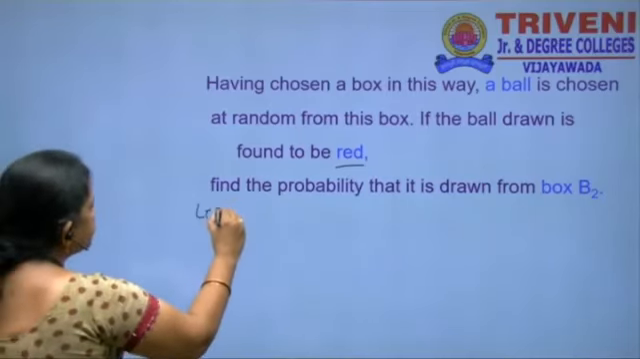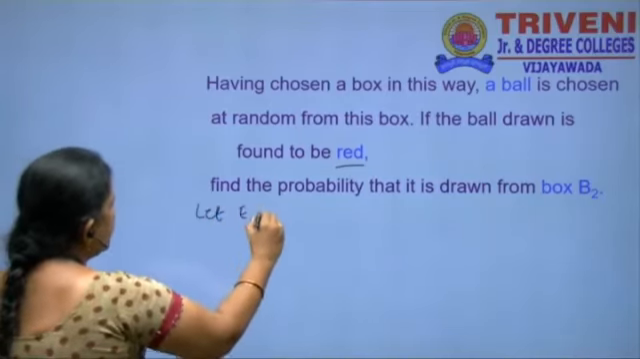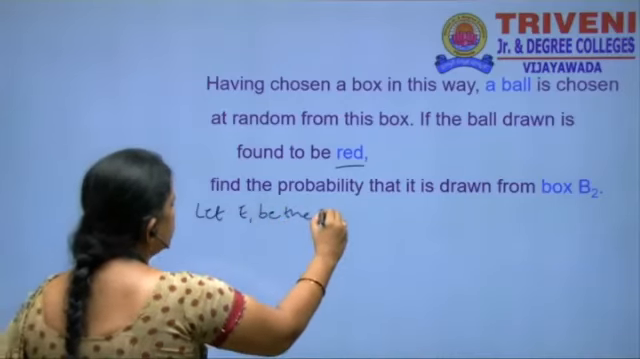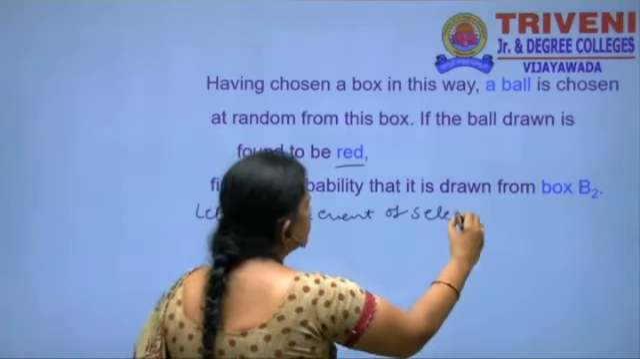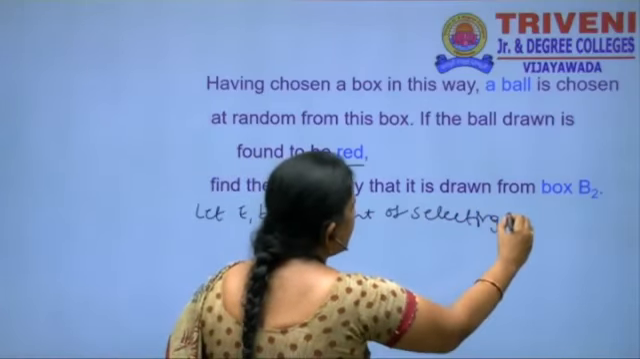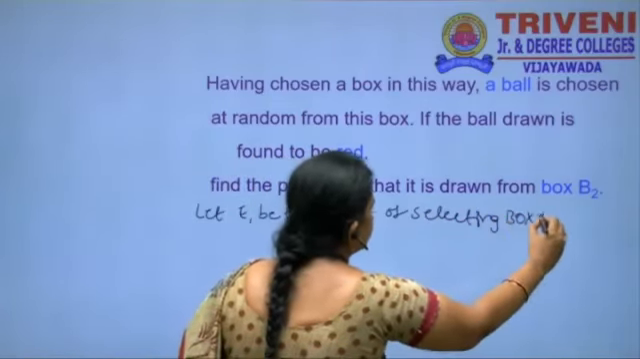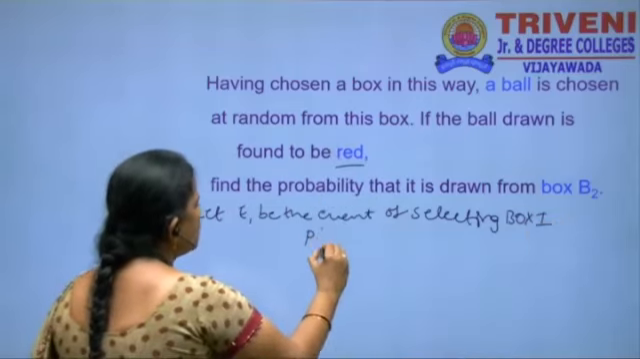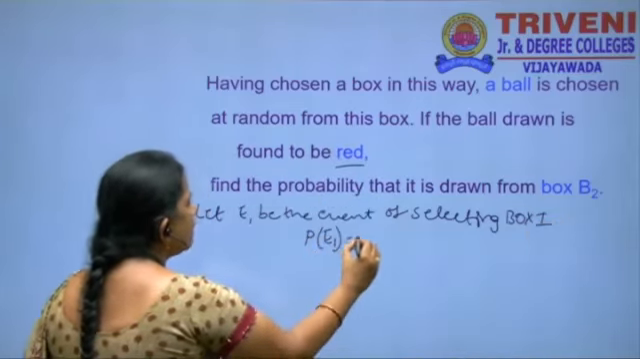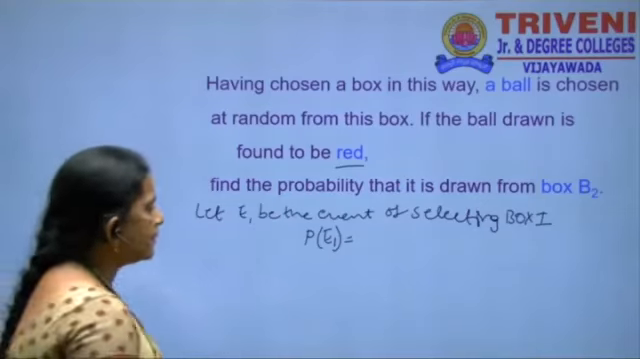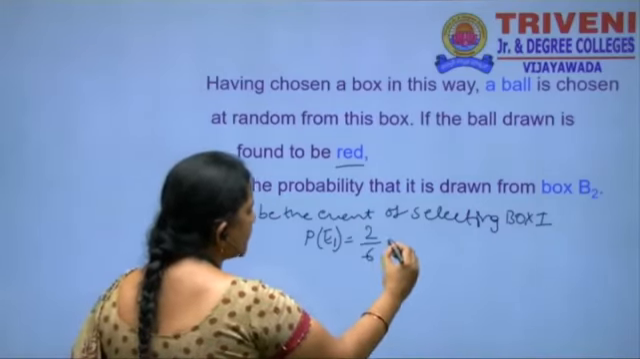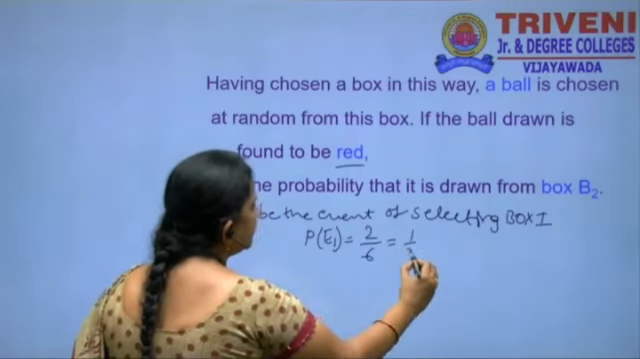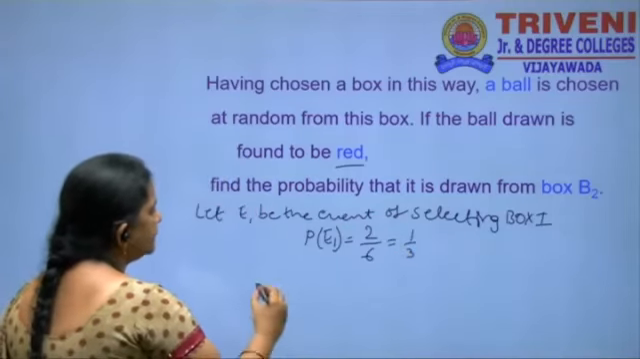Let E1 be the event of selecting box 1, that is P of E1. Here, 1 or 2 turns up. The dice has 6 faces, and the favorable chances are 2 only, so P of E1 is equal to 2 by 6, that is 1 by 3.